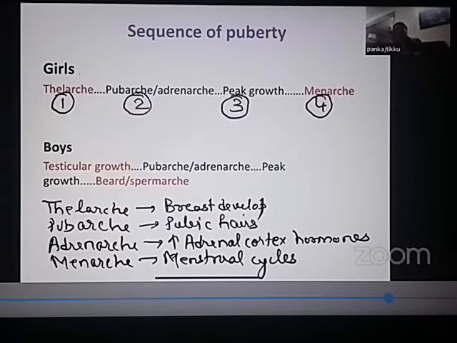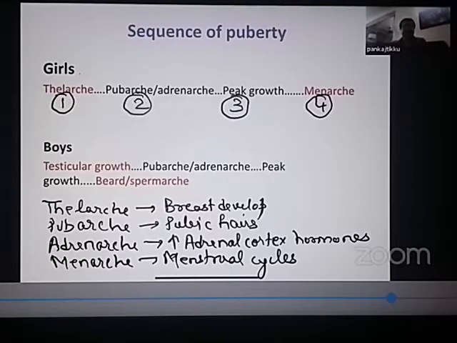And this is then followed by the last sign of puberty in girls, which is menarche, onset of the menstrual cycles. So for your convenience, as you can see on your screen, I've marked the first sign and the last sign in red. So if someone asks you, what is the first sign of puberty in girls? You will say, sir, it is thelarchy. What is the last sign of puberty in girls? You will say, sir, it is menarche.